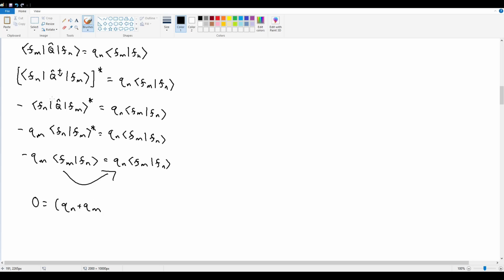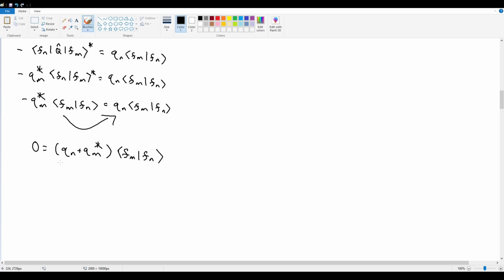Oh, you know what? Quick mistake here. This complex conjugate moves out like that, so this becomes that, in which case this becomes that, right? Because the complex conjugate distributes into the Q hat. So when I move it out of the inner product, it carries the complex conjugate with it. In which case this becomes Qn plus Qm star multiplied by the inner product of Fm with Fn. And this has to equal 0.